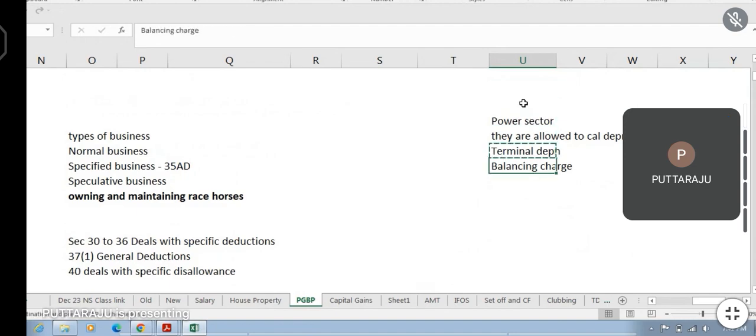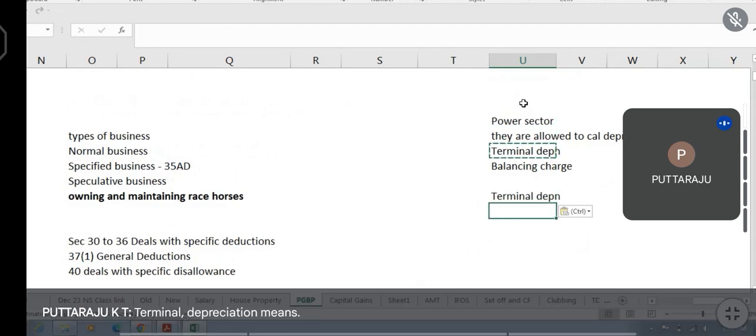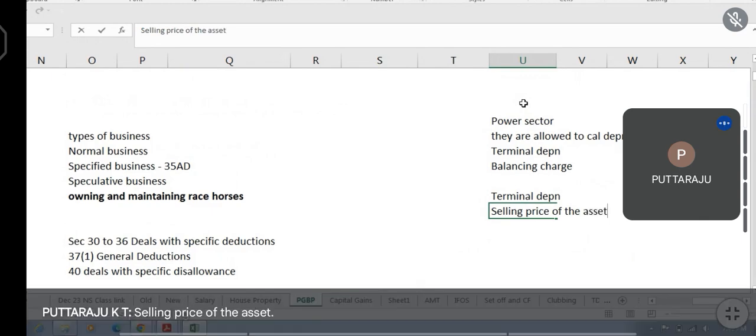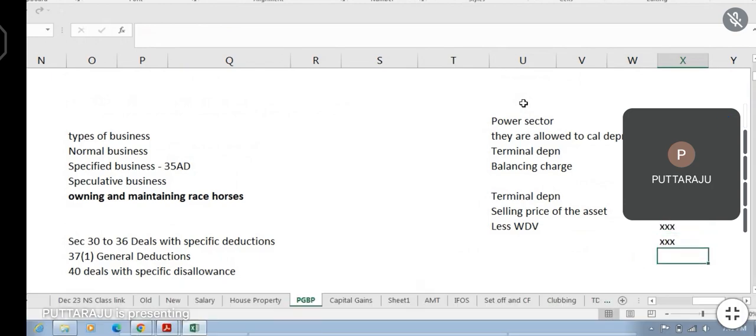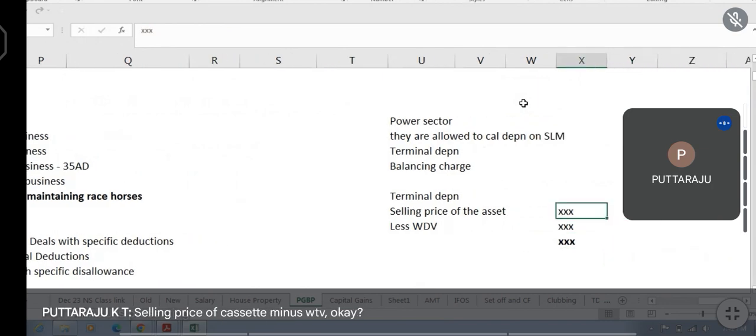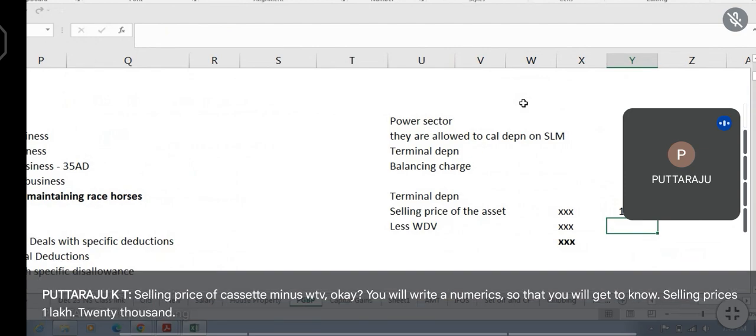Terminal depreciation means selling price of the asset less WDV, selling price of the asset minus WDV. If you write the numerics, you will get to know: selling price is 1,20,000, if the cost is 80,000.